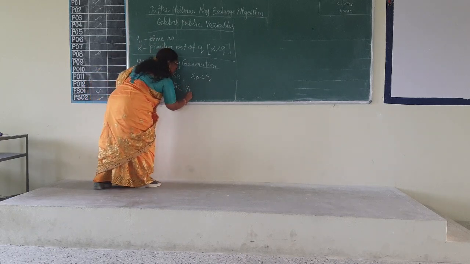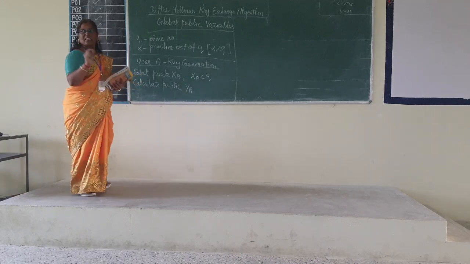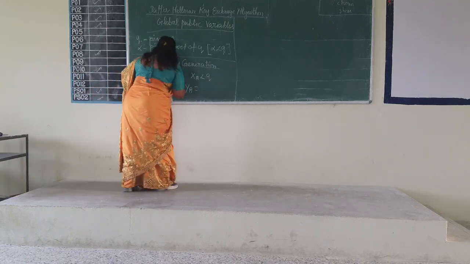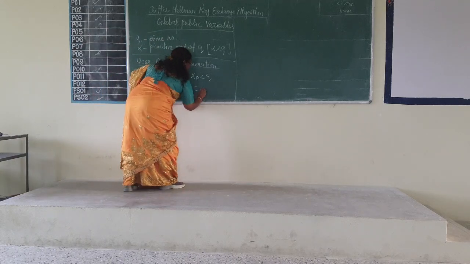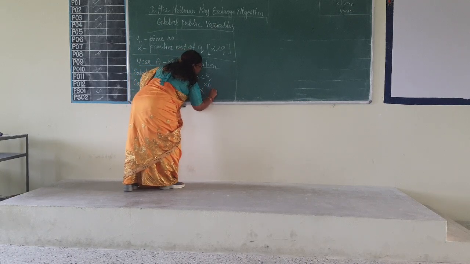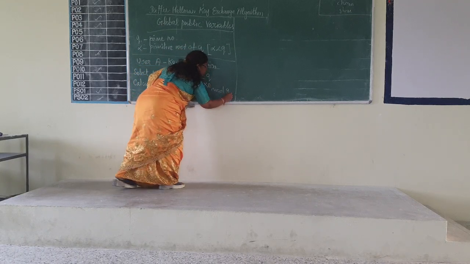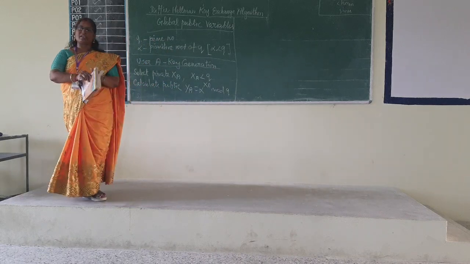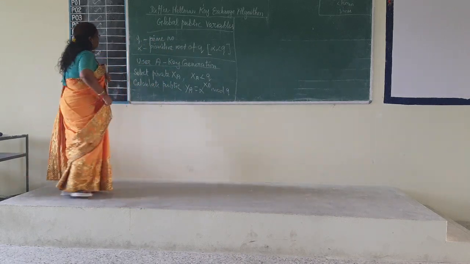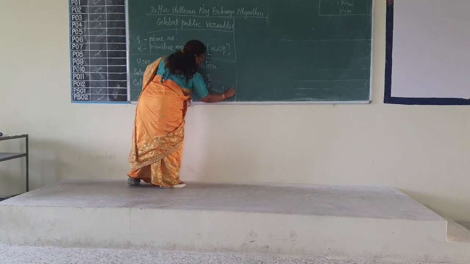Calculate public value YA using a formula: YA is equal to alpha to the power XA mod Q. So this is a very important formula.